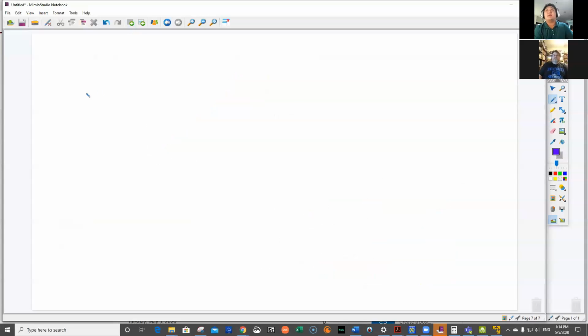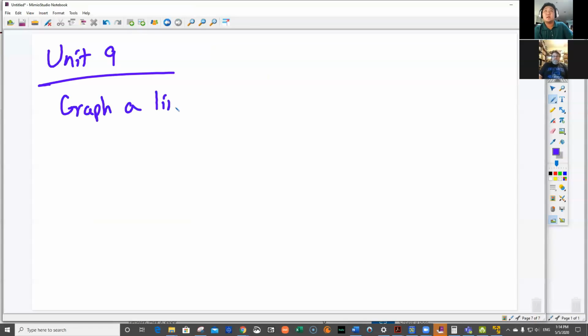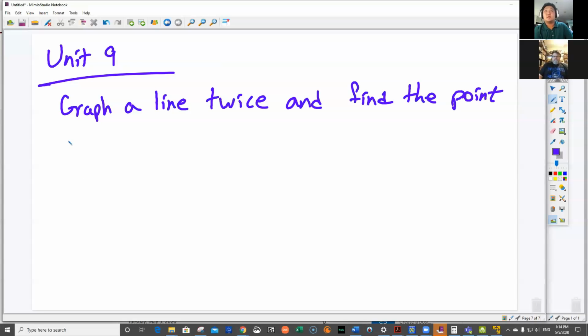All right. Last unit. System of equations. The best way to explain it is graph a line twice and find the point of intersection.